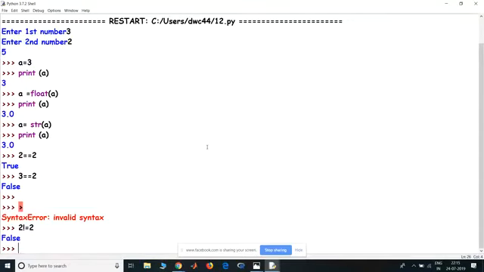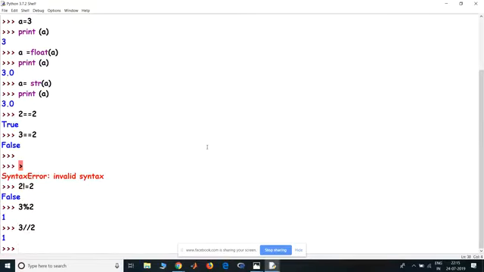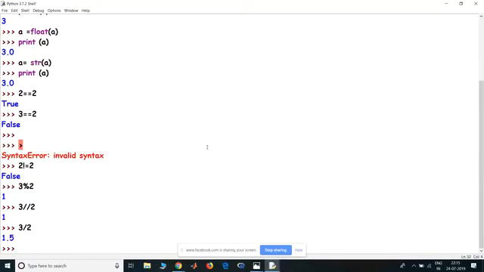Now, one more thing, the modulus stands for remainder. So if I do 3 mod 2, I end up getting a 1. Another thing is that if I do 3 double division sign by 2, I get a 1, which is just the quotient. But when I do 3 by 2, I get a 1.5, which is basically the decimal value.